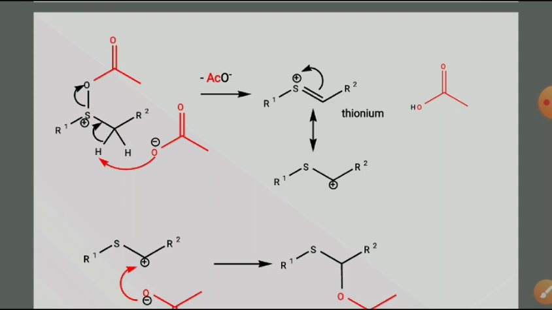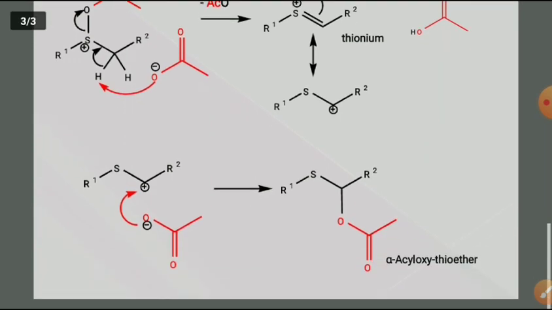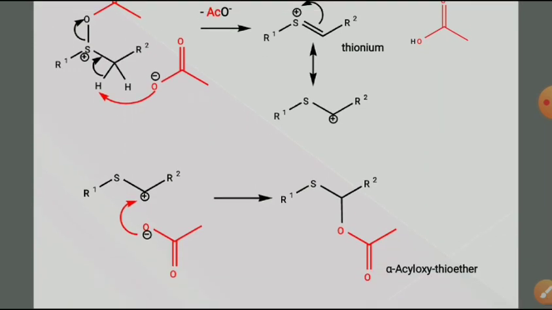Now this thionium ion formed has its resonance structure like this, in the form of a carbocation, which is attacked by the acetate group. Nucleophilic attack takes place on an electron-deficient carbon, to give the alpha-acyloxythioether. So this is all about the mechanism of the Pummerer rearrangement reaction.